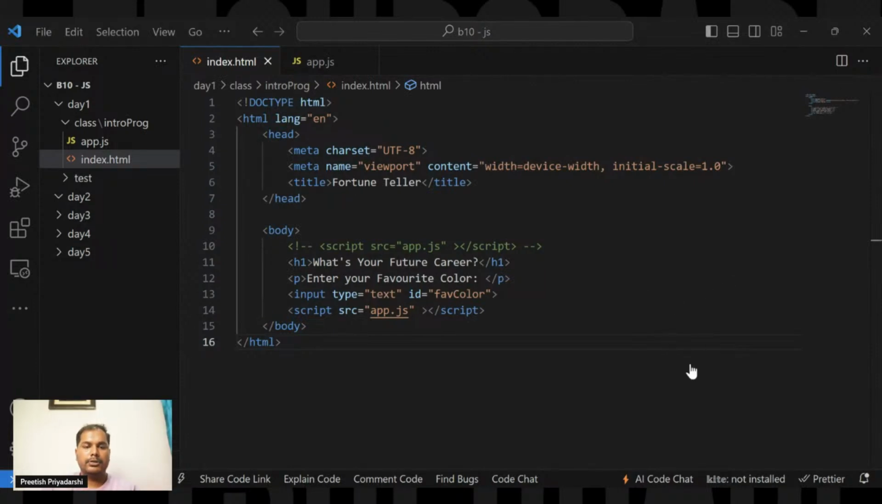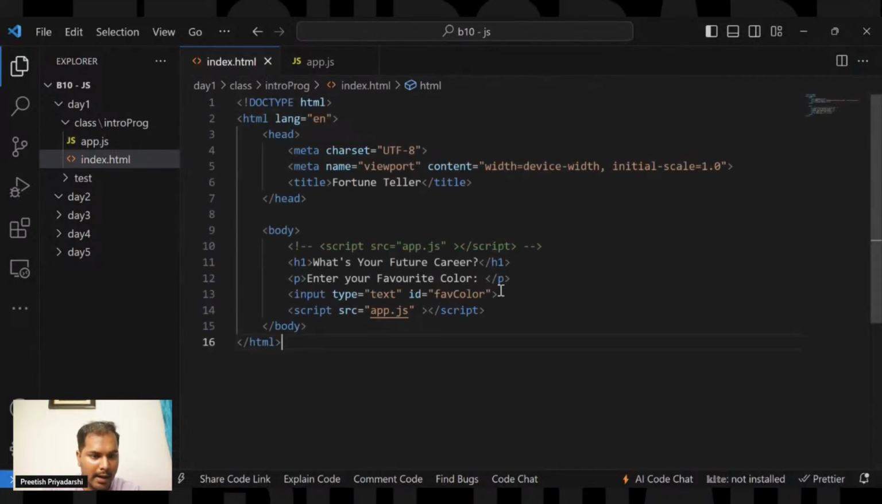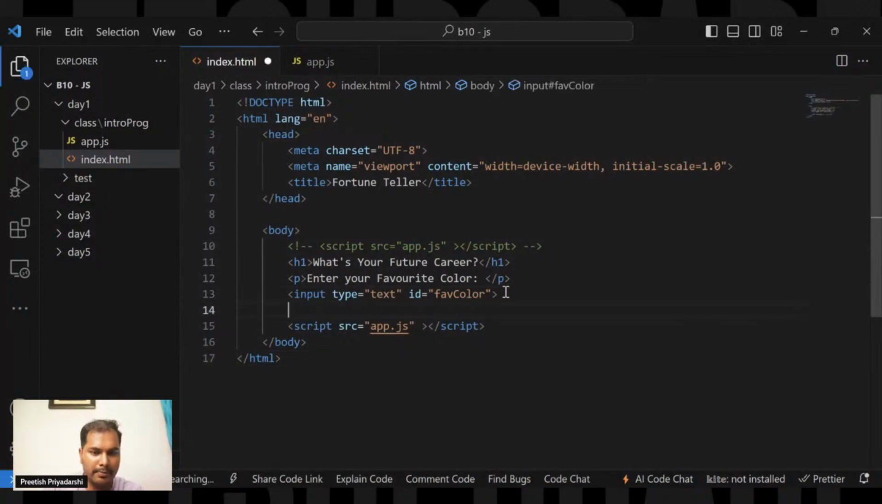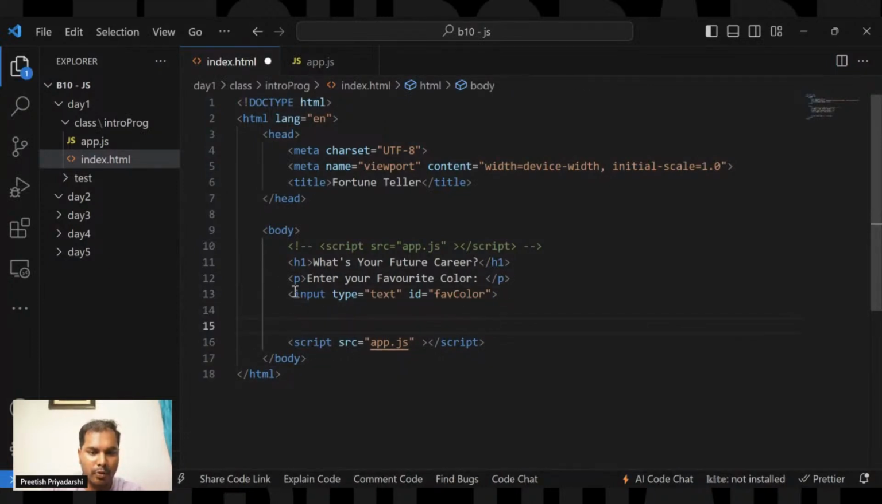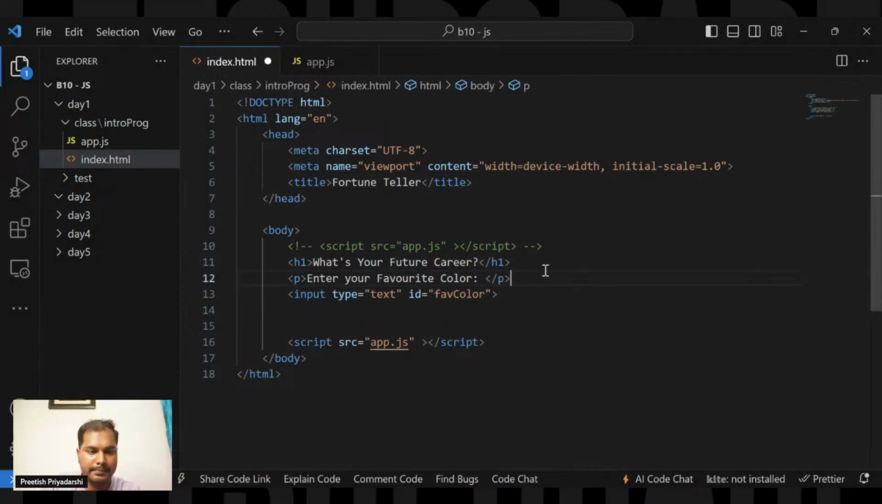All right, so this is how I have connected the page. Let's write the code. All right, let's move on. One more thing I need to add: this is the fav color input box. Through this input box, I'll be taking the input from the user to enter their favorite color.